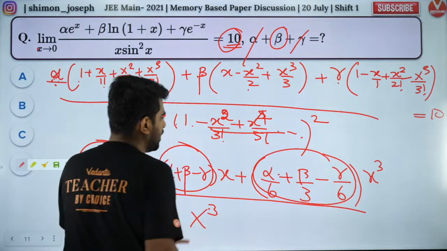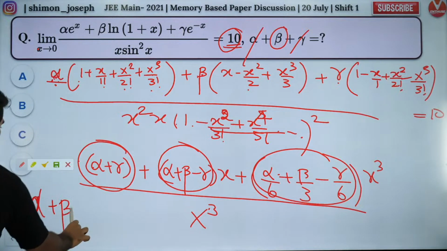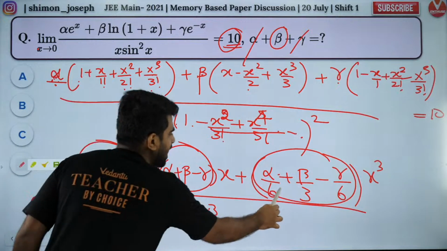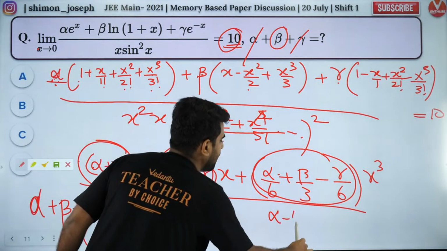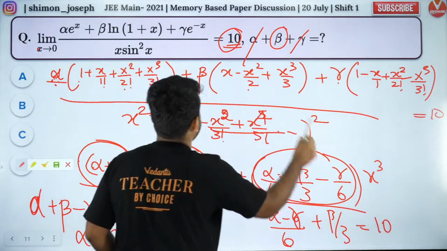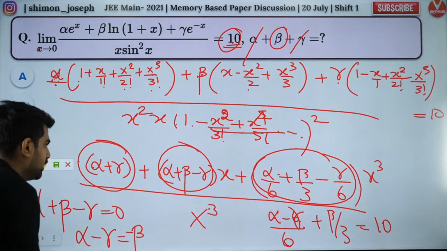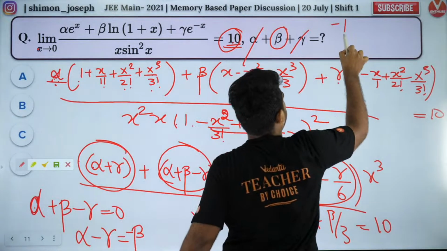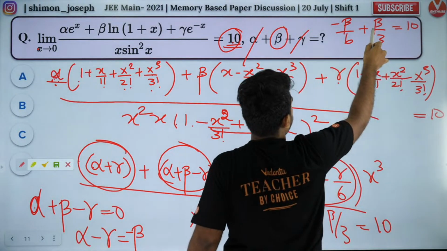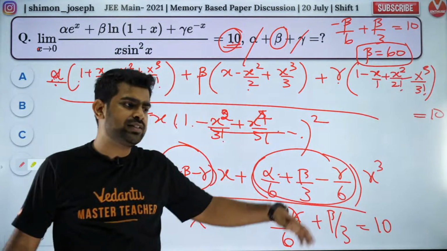Then this is 10. So you'll have what? Here we'll have alpha plus beta minus gamma is equal to 0. So alpha minus gamma is equal to beta. Now here this value is 10. So this is alpha minus gamma by 6 plus beta by 3 is equal to 10 because that is the limit. So alpha minus gamma is what? Alpha minus gamma is minus beta. So let's put that. So you'll have minus beta by 6 plus beta by 3 is equal to 10. So I guess you will get what? Beta is equal to 60. So did you have a 60 in the option? You should have had. That is the answer.